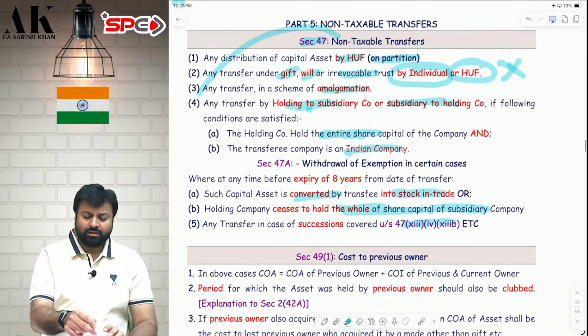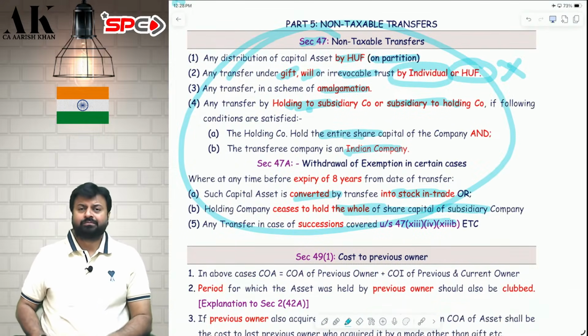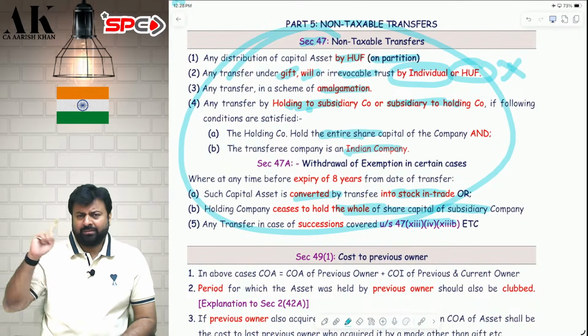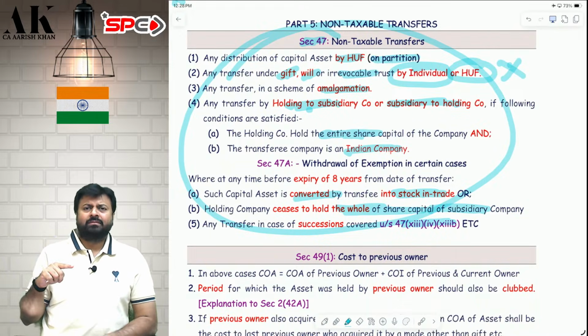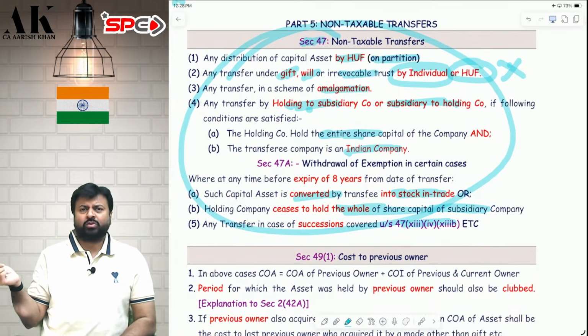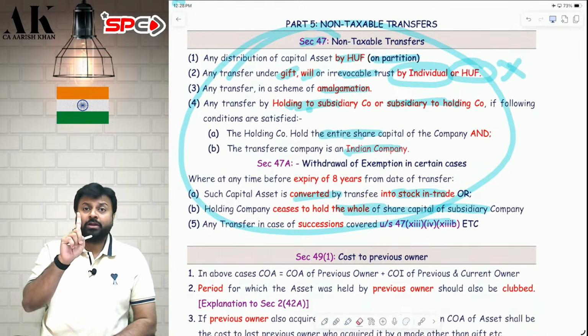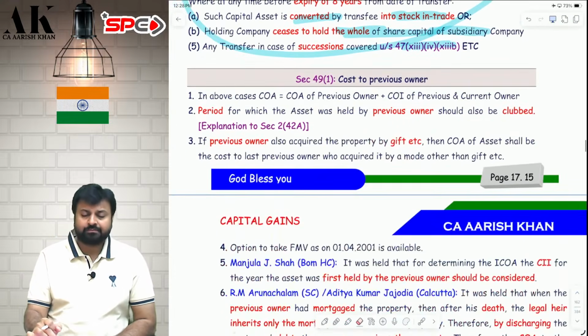Now, why am I saying all these things? I am not saying all these things to teach you section 47 now. Section 47 we will do in great detail later. Amalgamation is going to come in great detail. Then demerger is going to come. Succession is going to come. All these things will come in great detail. I am saying all these things to explain to you section 49, cost of acquisition.